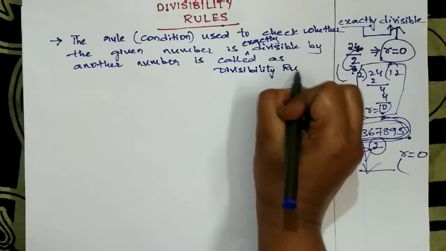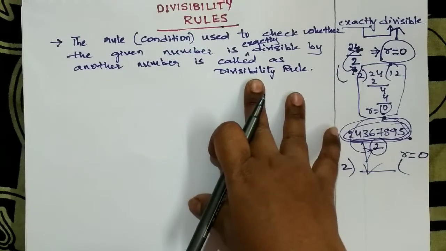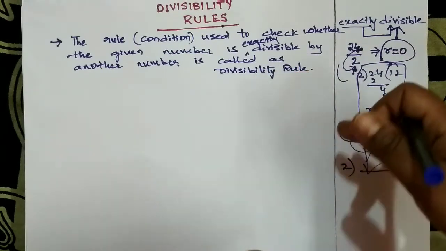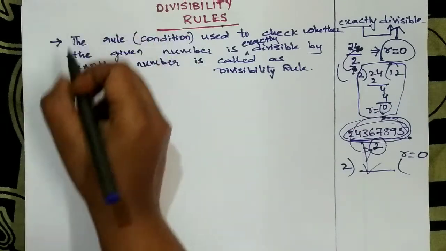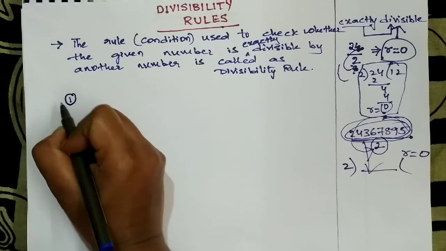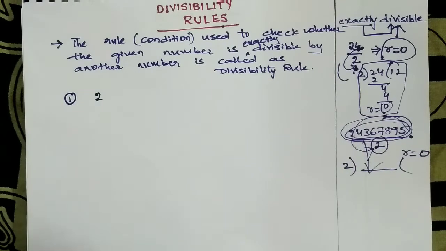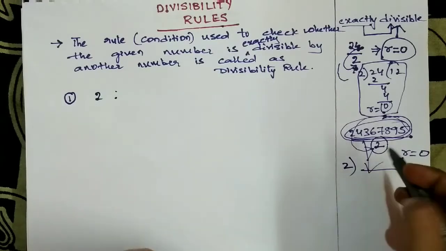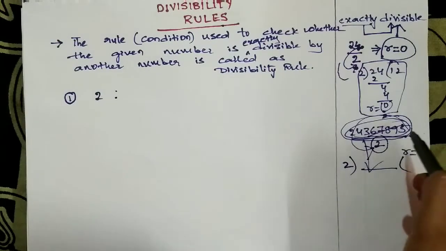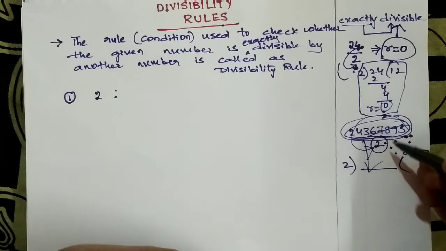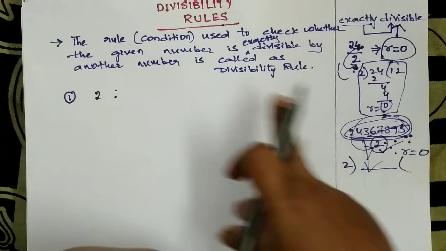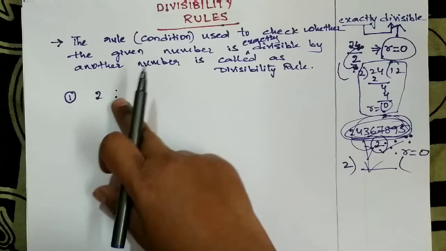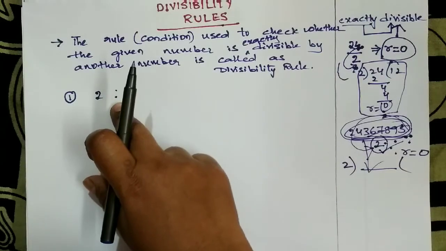So till here we came to know that there is a rule to check whether a given number is divisible by another number easily. The first one I am going to check is for 2. If I give any number, whether it may be 5-digit, 4-digit, 3-digit, 2-digit, 7-digit, 9-digit, and I ask you to divide it by 2, then what is the divisibility rule of 2?